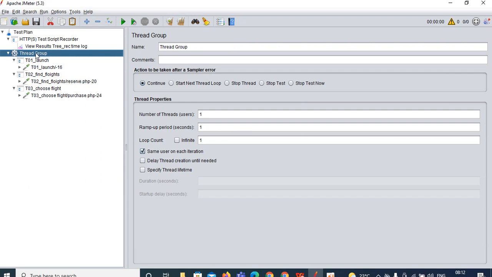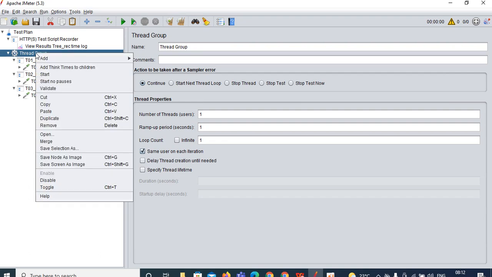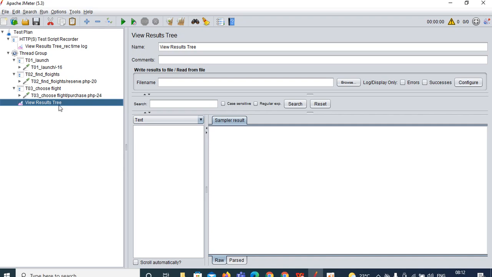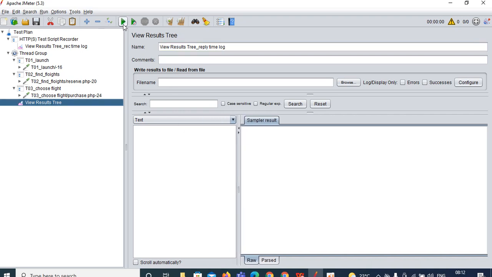Now validate your script. How can you validate? Right click on the thread group, add a listener. You can add View Results Tree. This will act like a reply time log. If you want, I will mention it over here. Now just click on the play button and see what is happening.